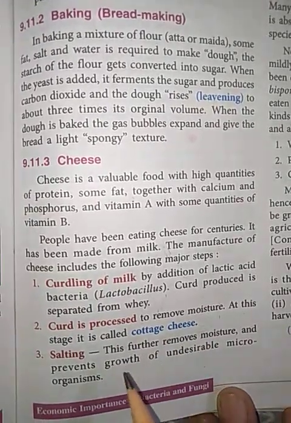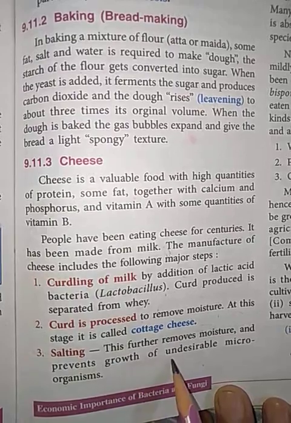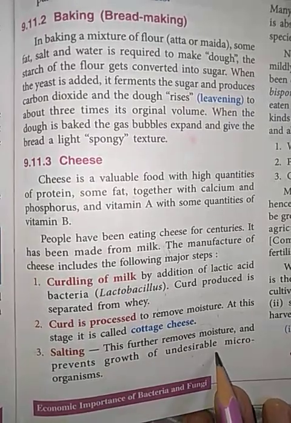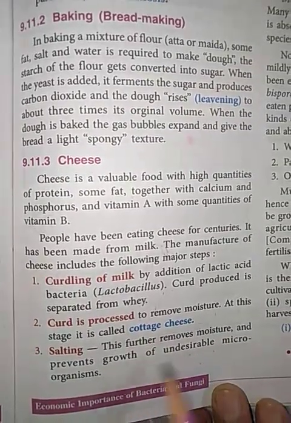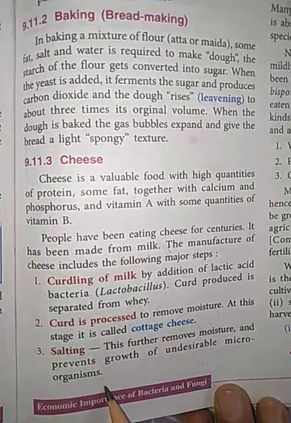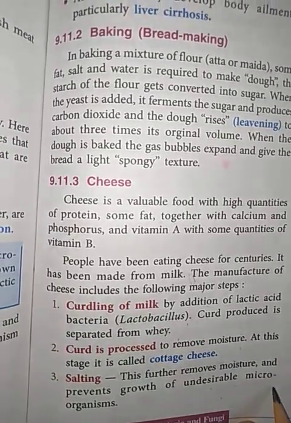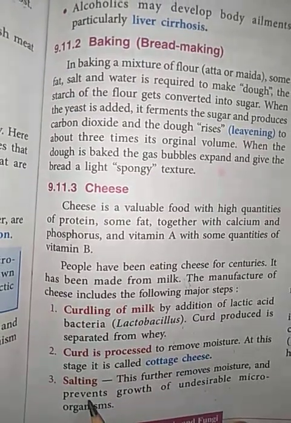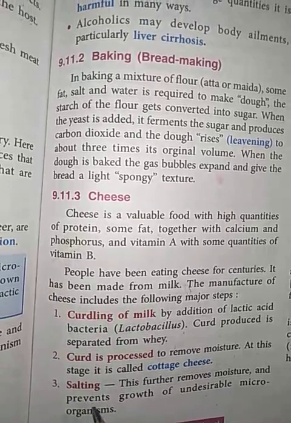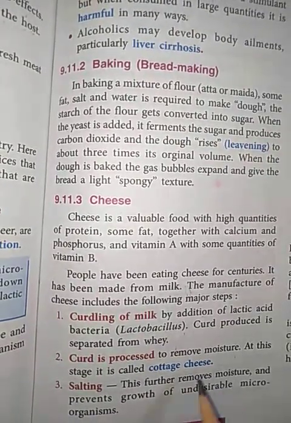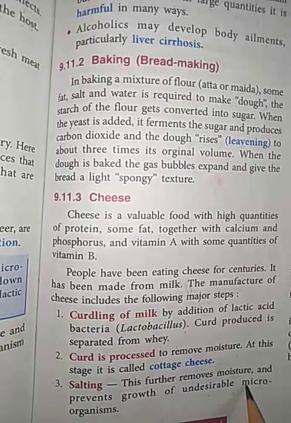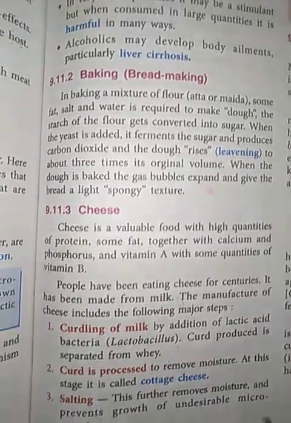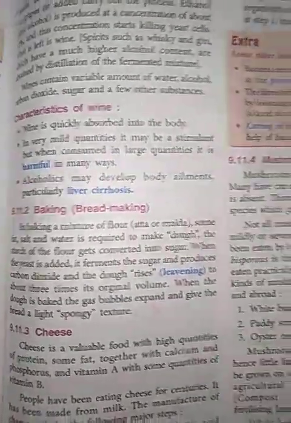Now a little bit of moisture is still left in this cheese, and if this moisture remains, it favors the growth of undesirable microorganisms. So in order to prevent the growth of these undesirable microorganisms, the cheese is salted, which means it is mixed with salt. This salting process removes the further moisture which is present in the cheese. Now the cheese is ready without any content of moisture after these 3 steps.